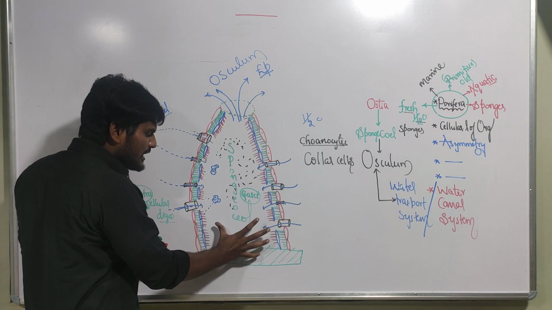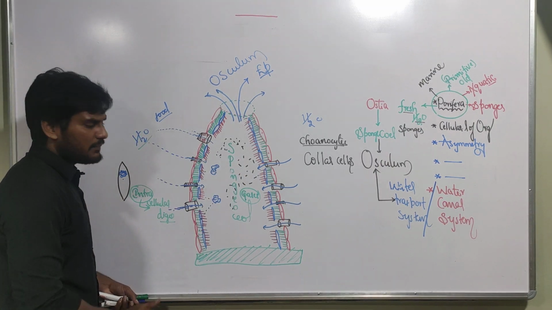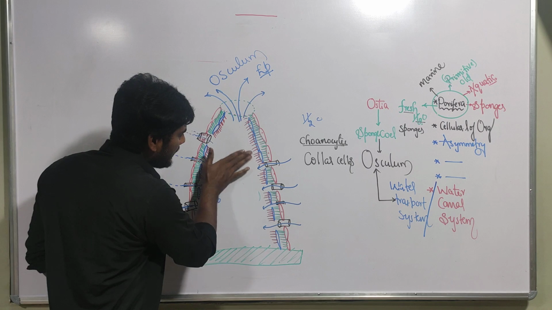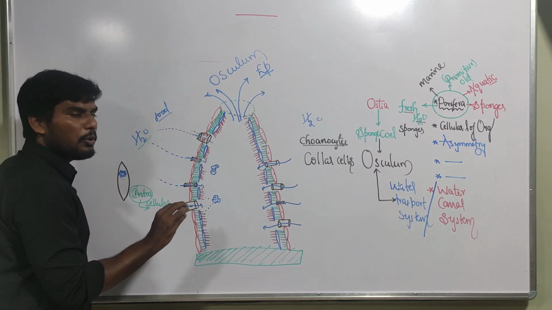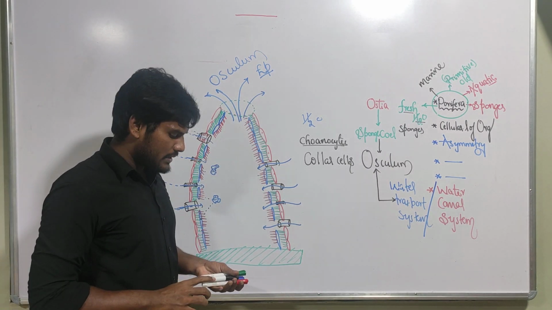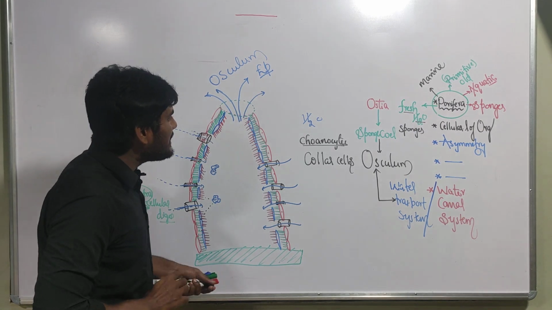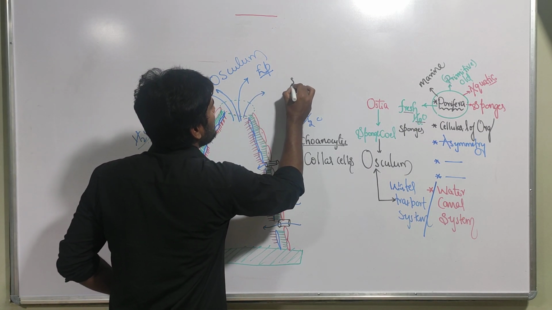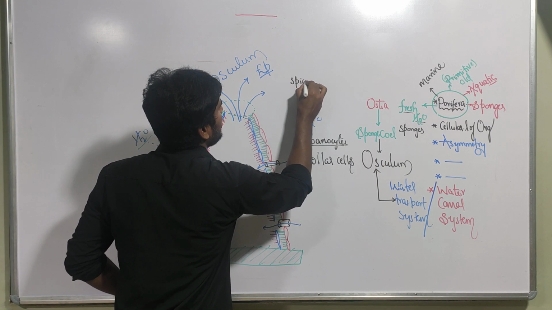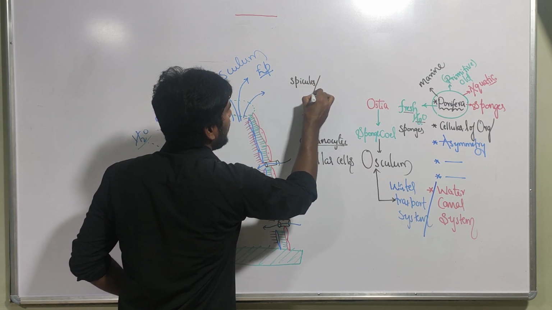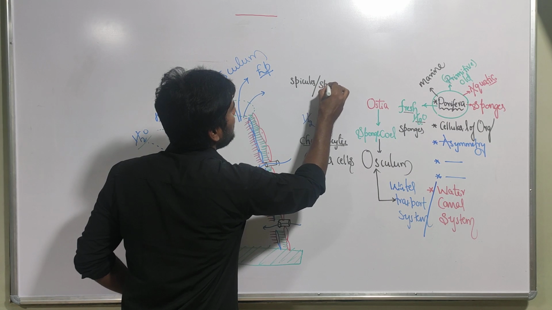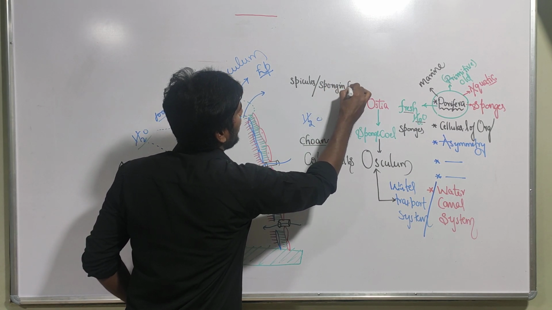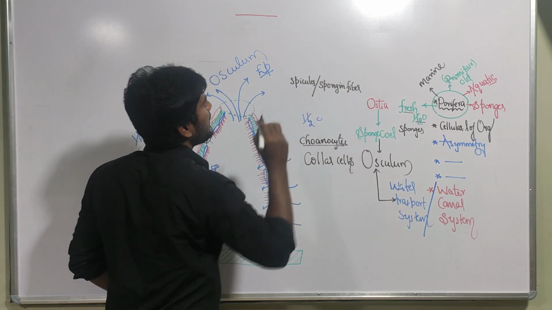The body of the sponges is supported by a skeletal system. Okay, sir, what is that skeletal system? The skeletal system present in the sponges is made up of spicules, or spongin fibers. S-P-O-N-G-I-N, spongin fibers. Alternative names are important.